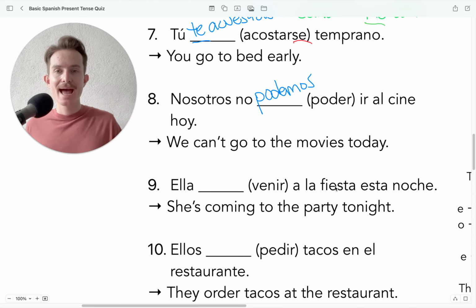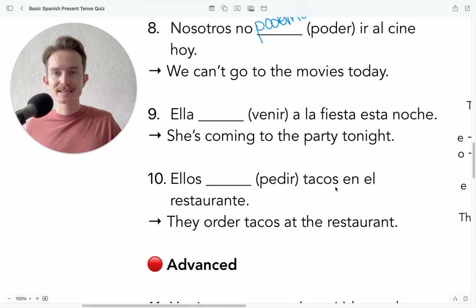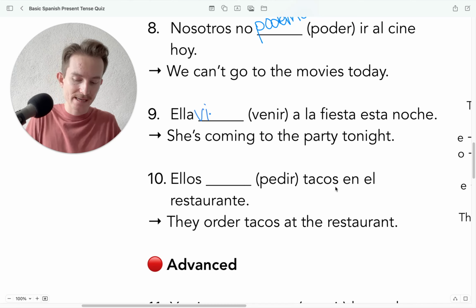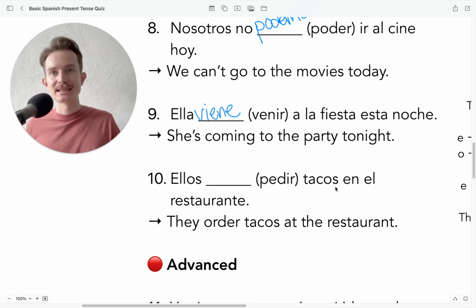Okay? Ella blank a la fiesta esta noche. Ella viene a la fiesta esta noche. So here, once again, we're seeing a stem change. In the nosotros form, no stem change. So we'd have venimos, but for the rest, it will just be viene. Okay, that's stem change there.